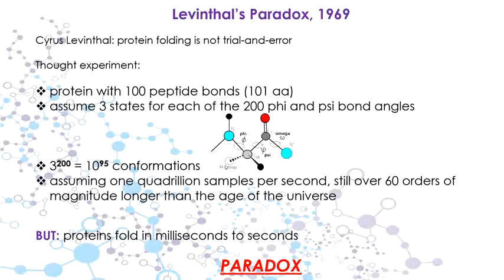But let's think that they can only assume 3 states: 90 degrees, 120 degrees and 180 degrees. Only 3 states. Even if we consider 3 states, how many conformations can they have? It is going to be 3 to the power 200, because they have 3 states and there are 200 phi and psi bonds. If you solve this, you will see that the value is about 60 orders of magnitude longer than the age of the universe. But a protein actually folds in milliseconds to nanoseconds. It doesn't take that huge a time to fold.